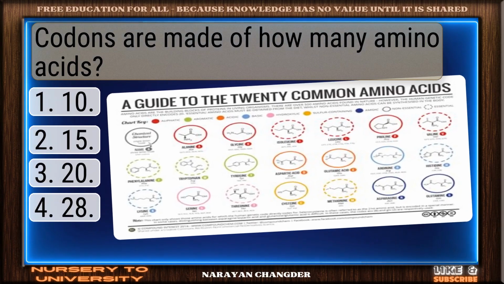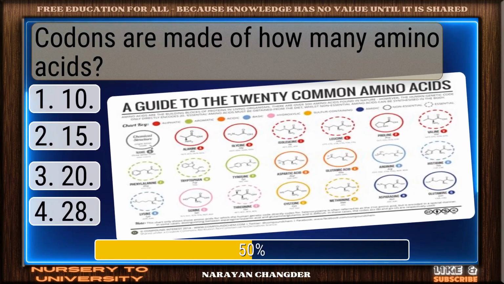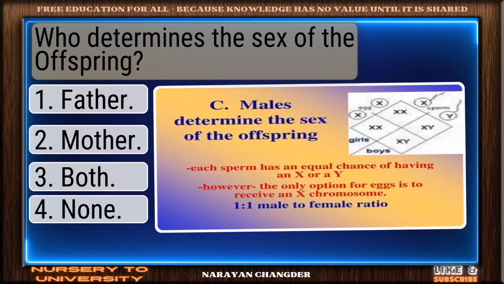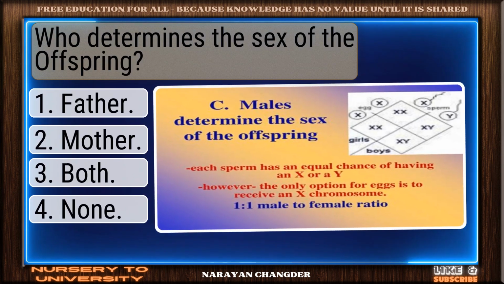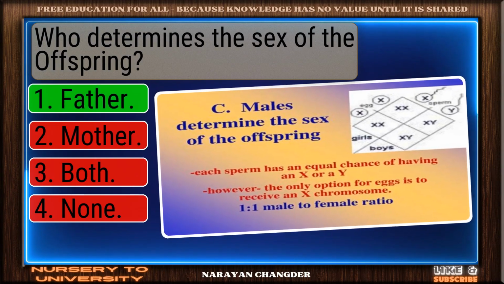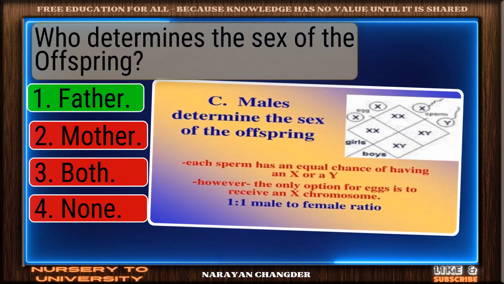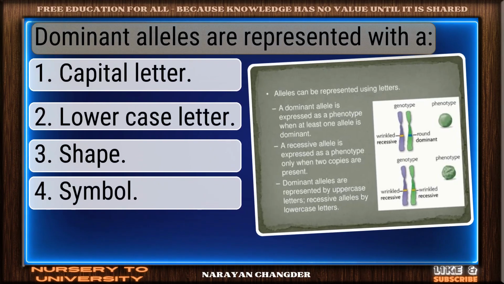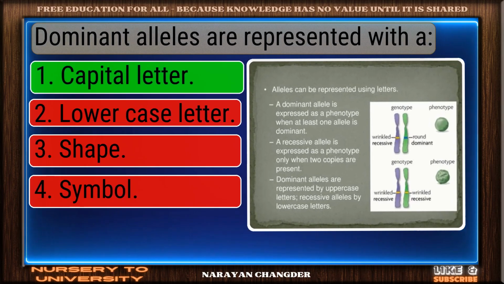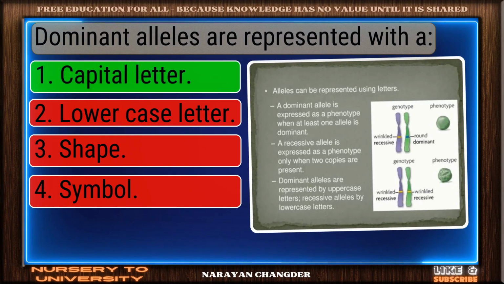Codons are made of how many amino acids? On track. 20 is correct. Who determines the sex of the offspring? Right choice. Father is best. Dominant alleles are represented with a. Clear logic. Capital letter is sound.